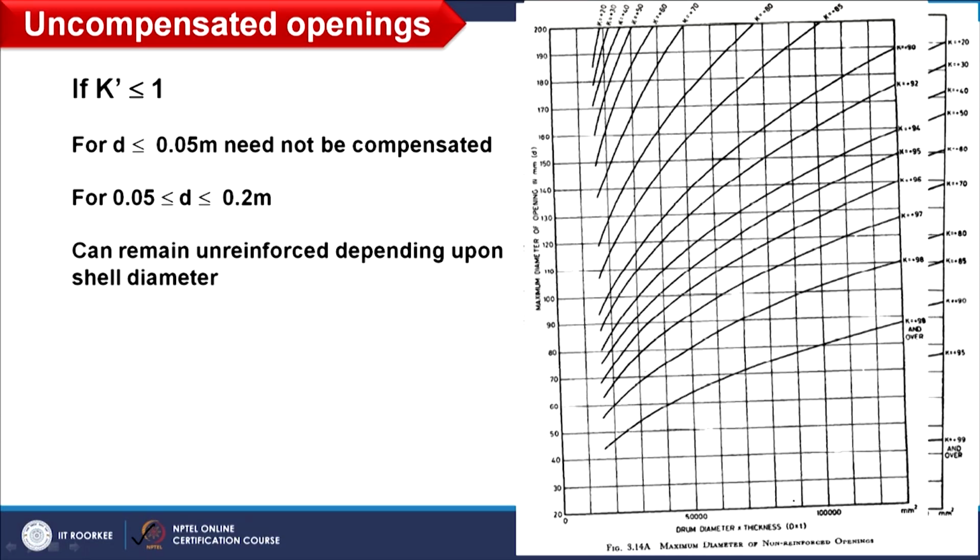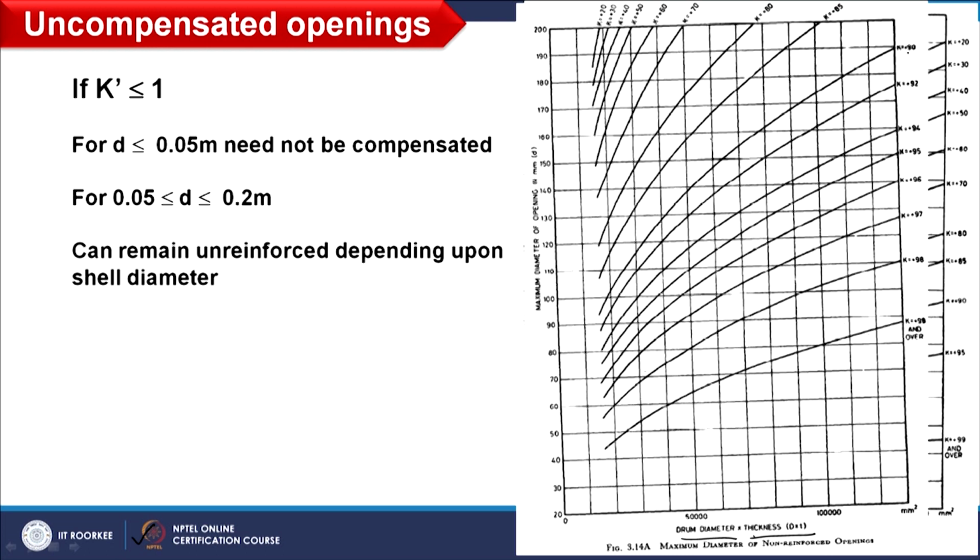Now, reinforcement is based on the diameter of the component where the opening is made. For example, if I am preparing an opening in the shell, that would be the drum diameter, that is, the shell diameter into thickness. That thickness is the standard thickness. So, diameter as well as thickness I have to consider in mm, and whatever value I find on the x axis, corresponding to that value and the corresponding value of K dash, I read the graph. Here K is mentioned instead of K dash, but it is computed based on the same expression.